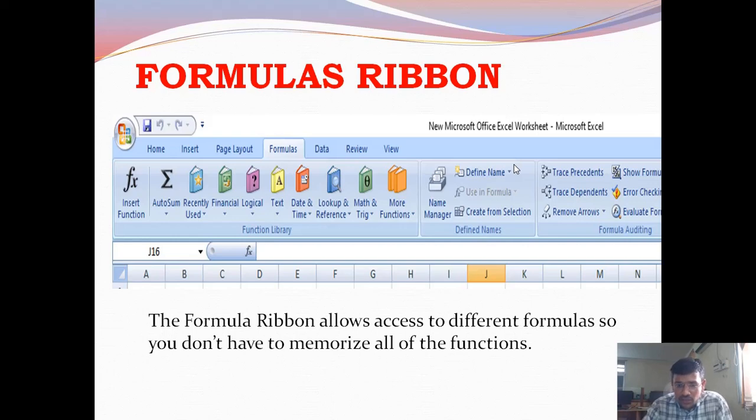It allows you to access different formulas so you don't have to memorize all of the functions. It displays all the formulas category-wise, like that.